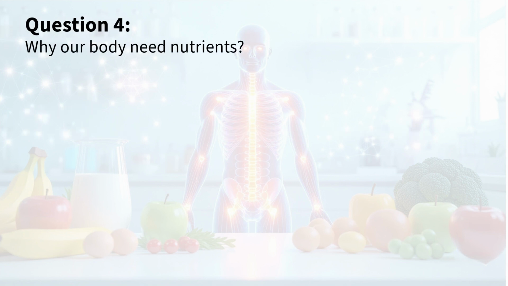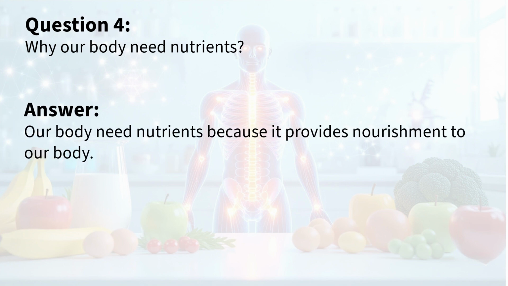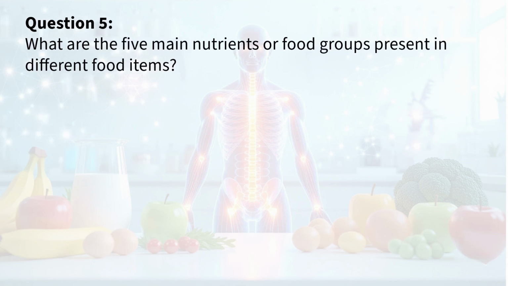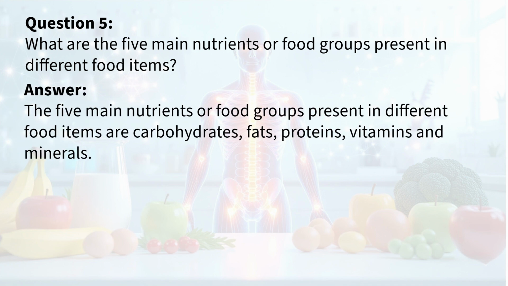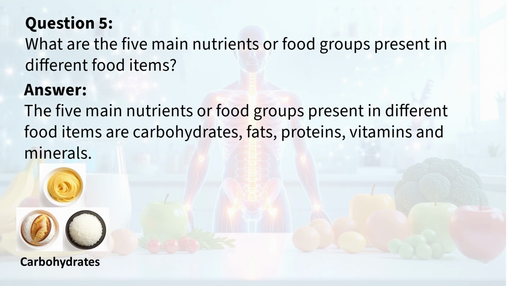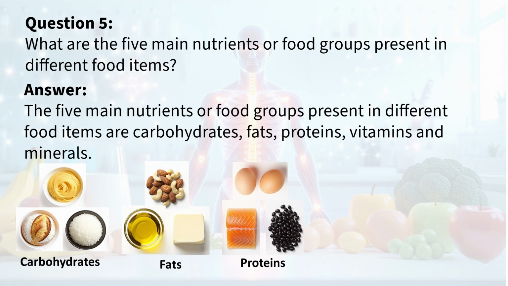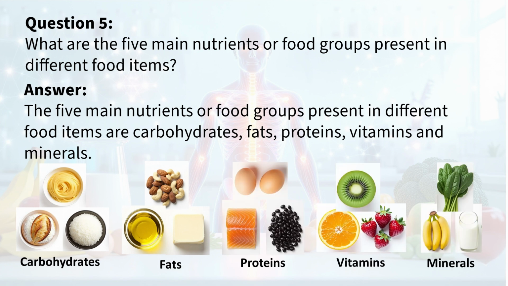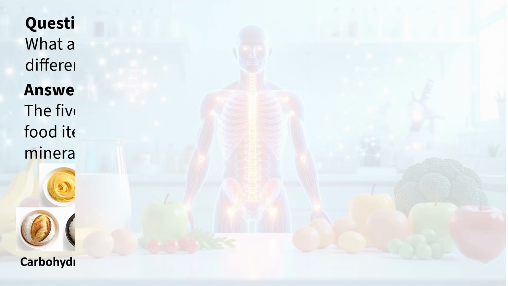Question 4. Why does our body need nutrients? Answer. Our body needs nutrients because they provide nourishment to our body. Question 5. What are the 5 main nutrients or food groups present in different food items? Answer. The 5 main nutrients or food groups present in different food items are carbohydrates, fats, proteins, vitamins and minerals.